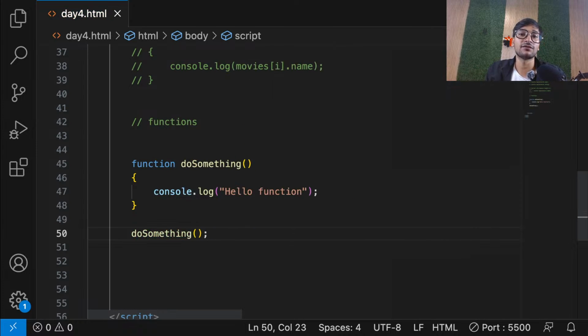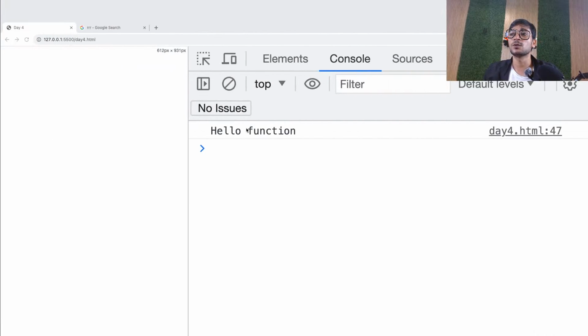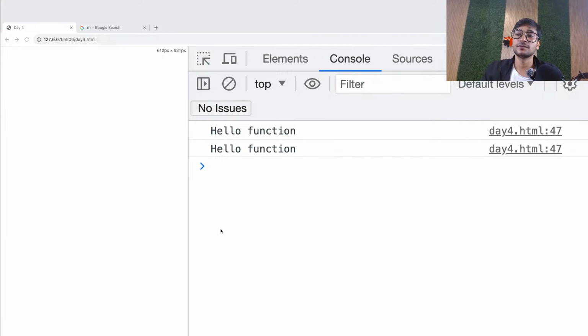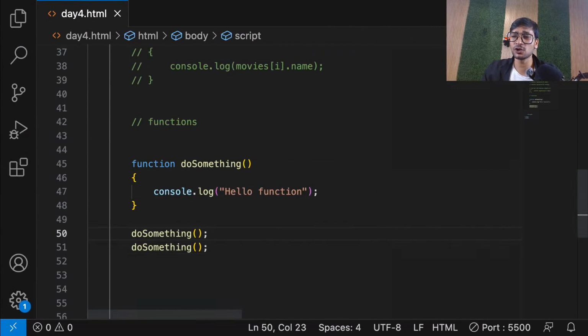Guys, that's how you call the name of the function. Just pass the name wherever you want. And now you will see it's working. And the best part, you can call it n number of times. See, 2 times, 10 times, 1000 times. And you can also have any code between them.